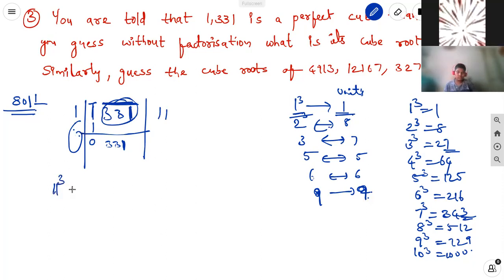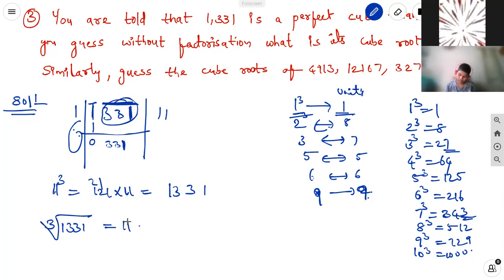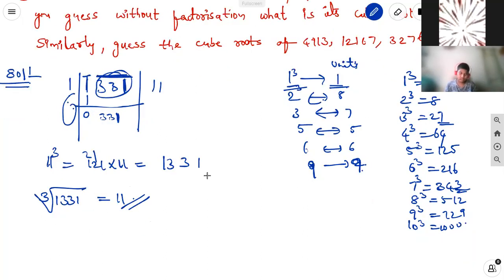Let us check 11 cubed. 11 cubed is 121 into 11. 11 ones are 11, write 1. 11 twos are 22 plus 1, 23, write 3. 11 ones are 11 plus 2, 13. Clearly, the cube root of 1331 is 11.